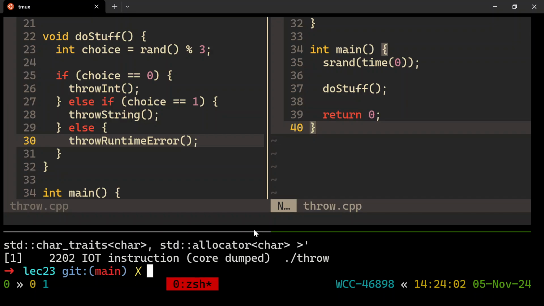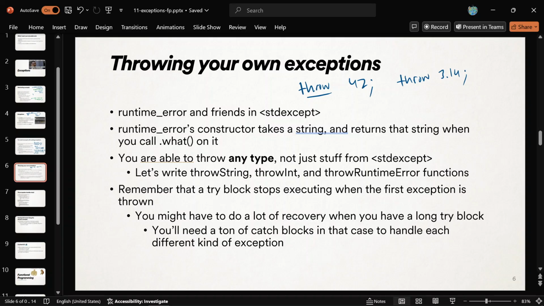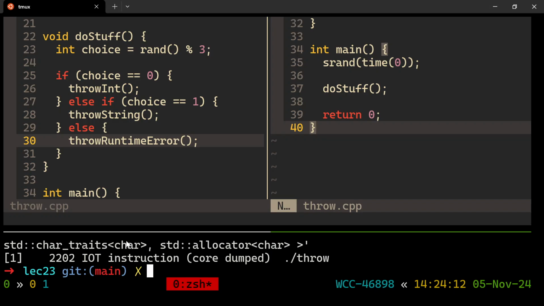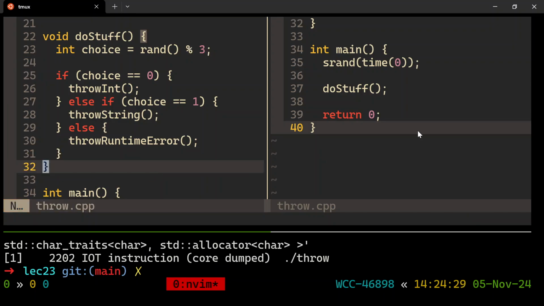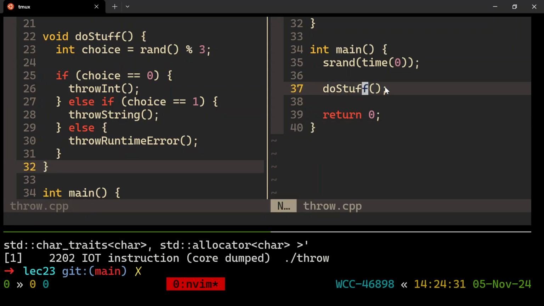Okay, so let's add now a try catch block. All right, so let's see. I'll talk about that later, I guess. Yeah, any questions? So a random number, so some big number, and we're doing mod 3 on it. So when you divide a number by 3, the remainders, right, it can be 0, 1, or 2. That's how it gives me a random number between 0 and 2. Okay? Yeah. So it's very useful for these kinds of things.